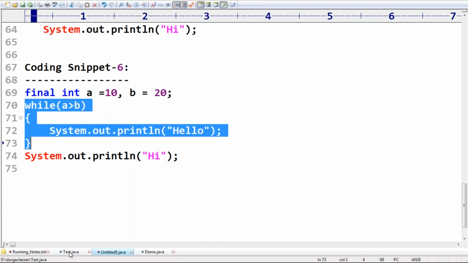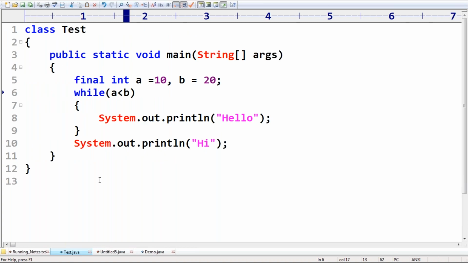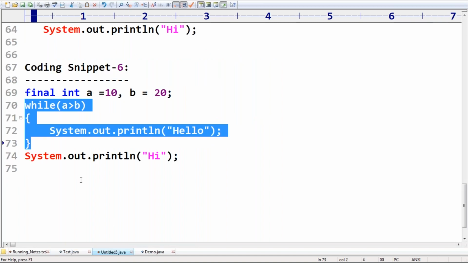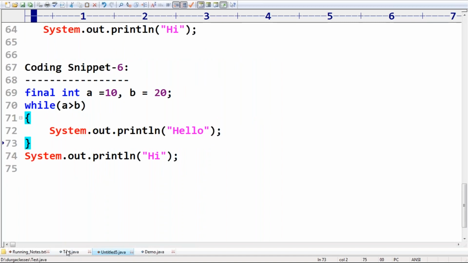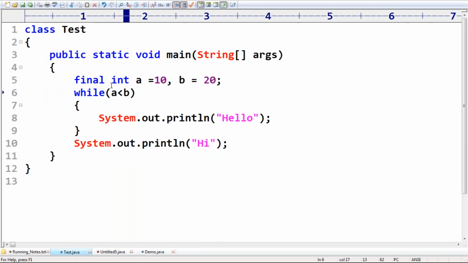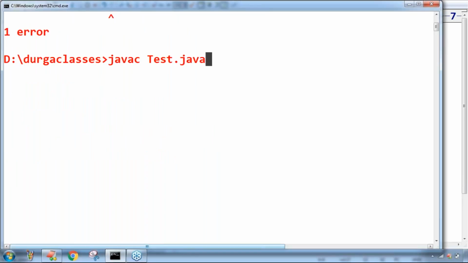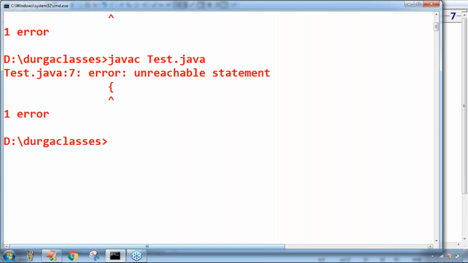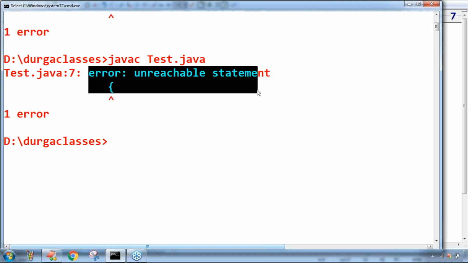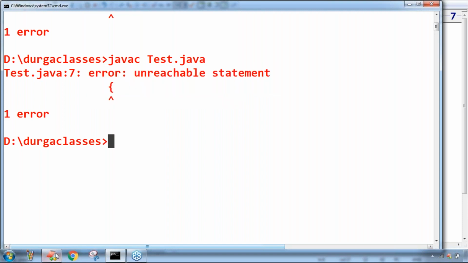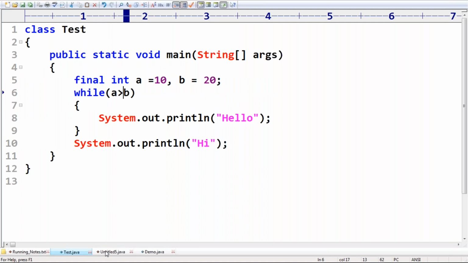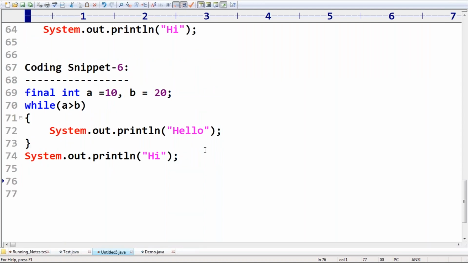Now have a look once at this terminology. What we require to take is final. While a greater than b, the total loop body becomes unreachable. The curly brace itself is unreachable. In this case also, the same terminology. Any explanation required?